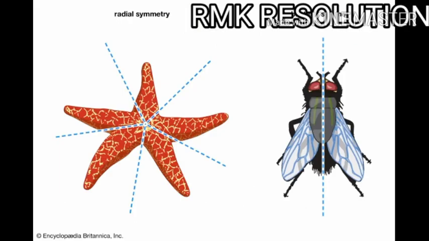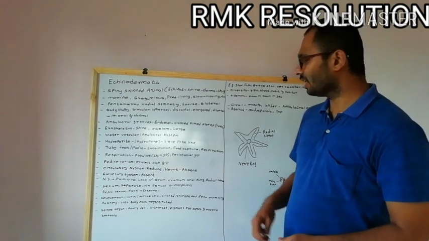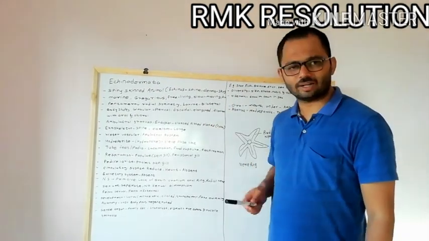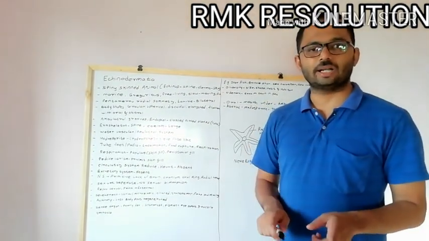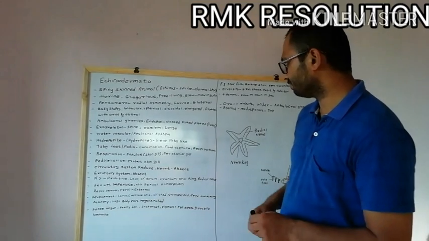So this picture again explains the symmetry. On the left hand side, for example the starfish, which comes under the phylum Echinodermata, exhibits the pentamerous or radial symmetry. They have 5 arms. Then remember, the larva is bilateral, but the adult animal exhibits the pentamerous symmetry.